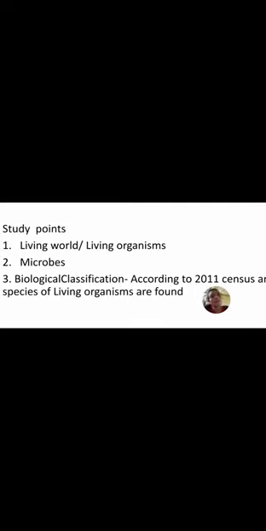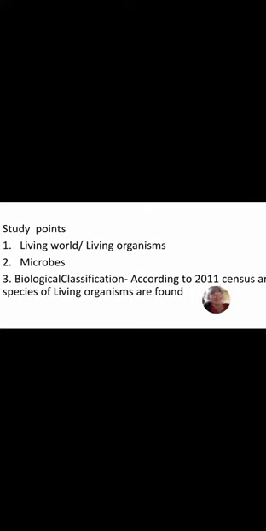Students, all around you there are many living things present, for example plants, animals, birds, insects, humans, and microbes. All these living things together are called the living world or living organisms. Living world and living organisms mean the same.